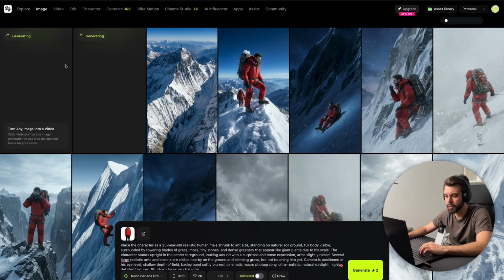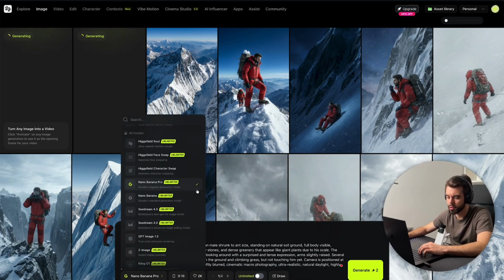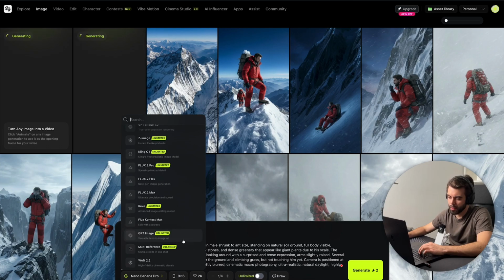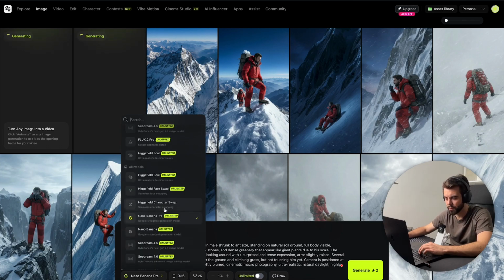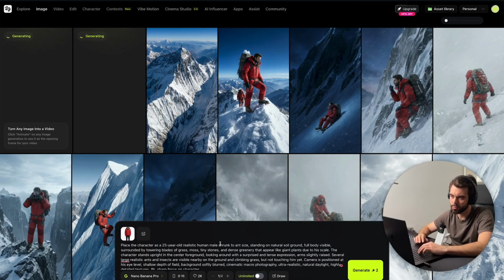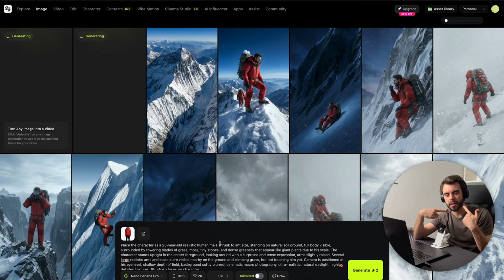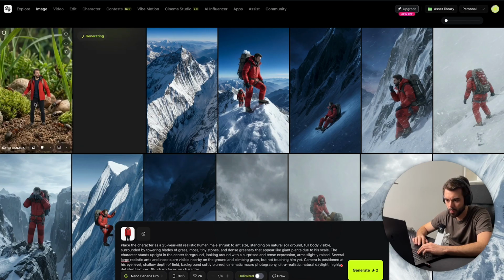But as you can see, this one is in the process. Now, I've experimented with different models. As I said before, Nano Banana works pretty well, and you can actually just go ahead and ask ChatGPT the difference between all the different models. Some models have some advantages and disadvantages. Some are better in terms of the video, for example, with lip syncing, with speech, the other ones with realism. So depending on the model, we have different results. So let's wait until we see what we get here.